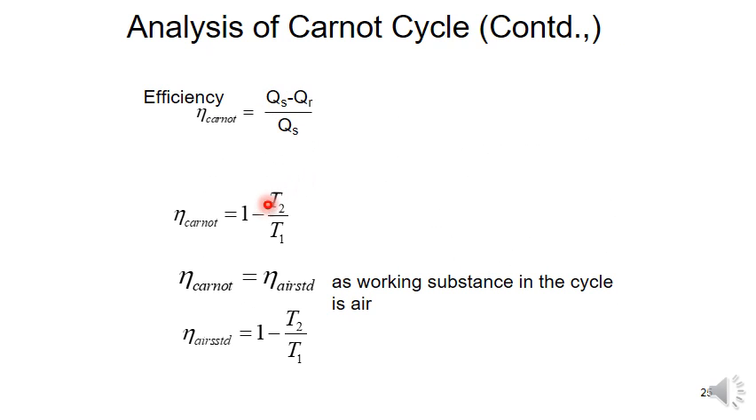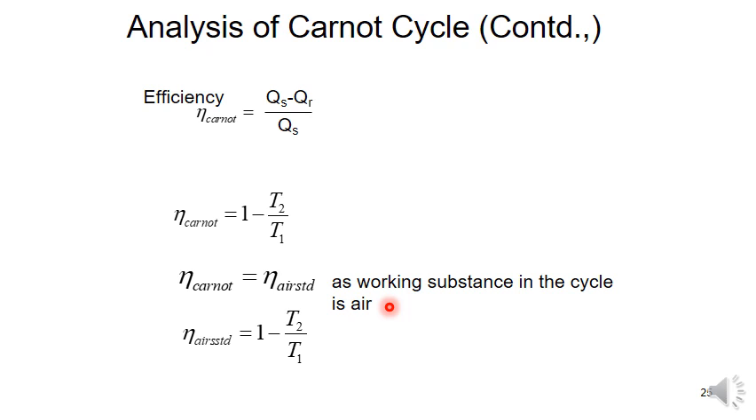So, we can write this equation as 1 minus T2 by T1. So, Carnot cycle efficiency is nothing but equal to the air standard efficiency with air as a working substance. There is no derivation for the C18 curriculum, so that's why I skip it fast. You have to remember only the formula.